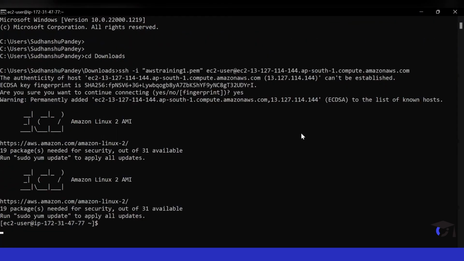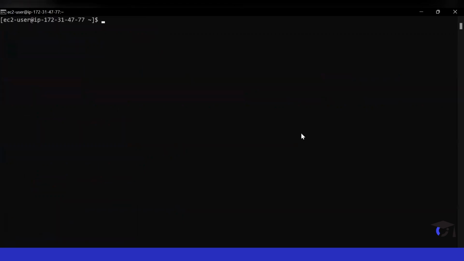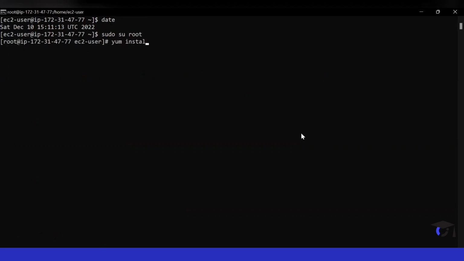We have logged into this instance, and we can clear our screen. We can write any Linux command. It will work very fine. We can install software now. Before that, we will have to switch to root user. And now we can install any software and we can do our work. So this is how it works.